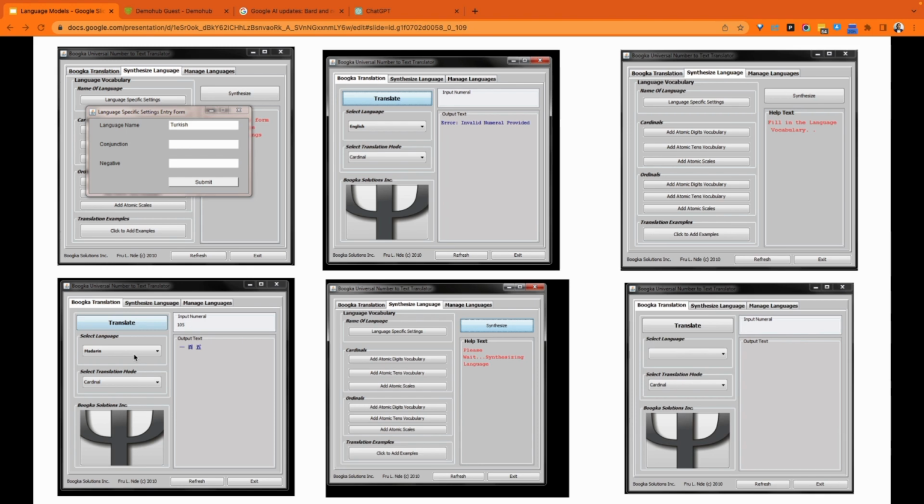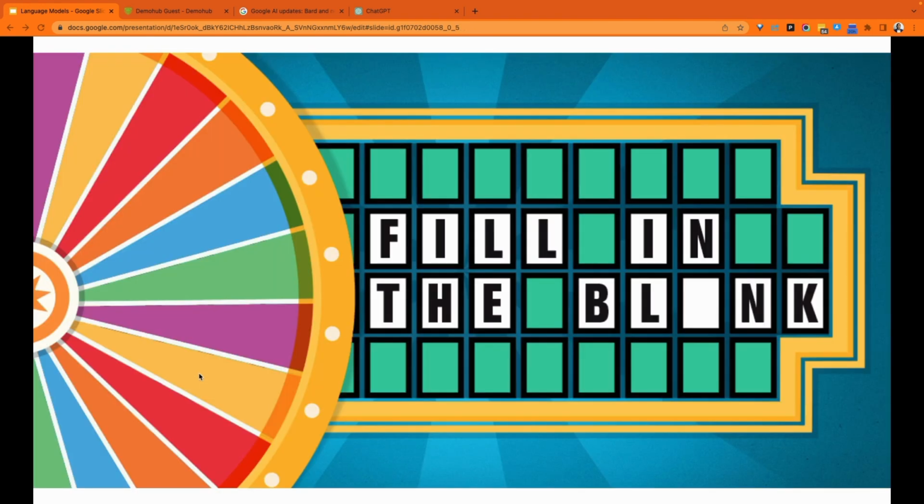So to jump in, let's play a game. Let's use a couple of examples of what language models are and what essentially they do, because that's ultimately the question people are trying to answer, beyond just using it, really understanding what this is and how it works. We're going to unpack that shortly, but let's play a game. I'm sure we've seen a lot of these on game shows where you have a couple of words or prompts, and the goal is to somehow fill in the blank. Oh, there you go, I gave it away.